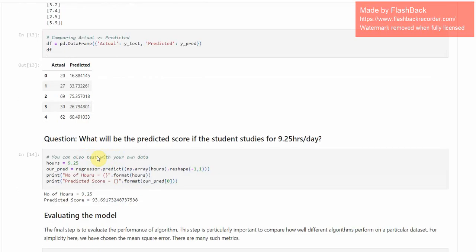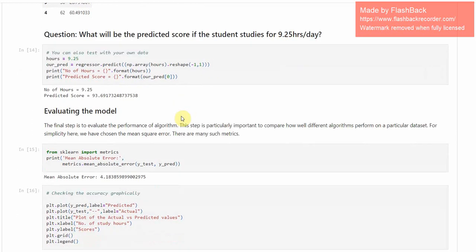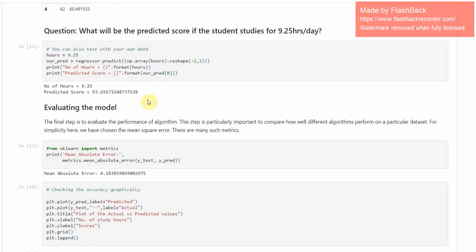Now the question that they had asked is, what will be the predicted score if the student studies for 9.25 hours per day? And I have found out the predicted score to be 93.69%.